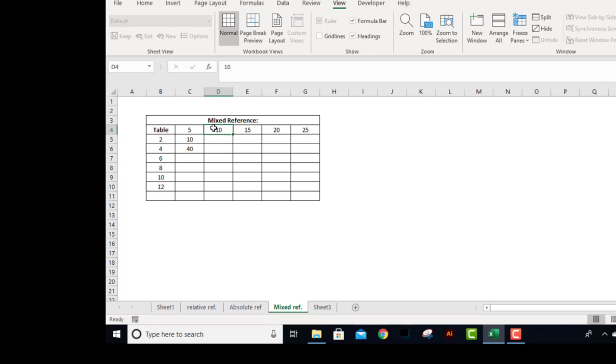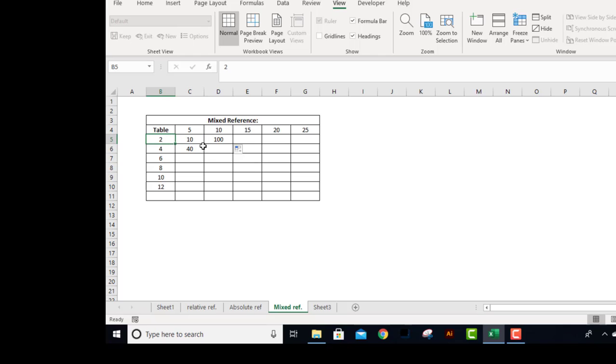That is again okay. But the problem lies in the cell C5. When I copy from this to this, it will pick up this cell, which is wrong. It should pick only this, which is B5.